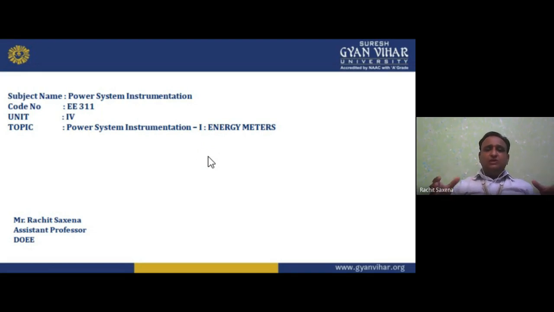So those measuring instruments have a construction, and we studied the construction. But in power system instrumentation, what we are going to study is which type of measuring instruments we are using for measurement purposes in a power system. Because the power system comprises three basic things: first is generation, second is transmission, third is distribution.